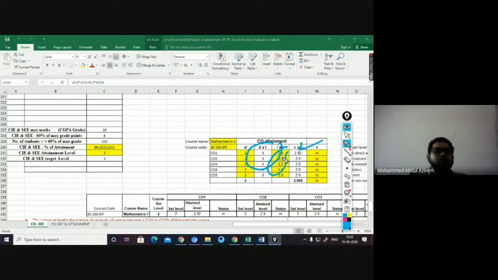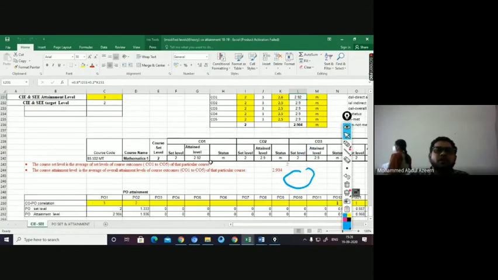So this is also automated. You just have to give this data, and the overall attainment will be calculated automatically. Then the average of the same will be calculated. This is the average, the final attainment, you can say. This is the final attainment, 2.904.